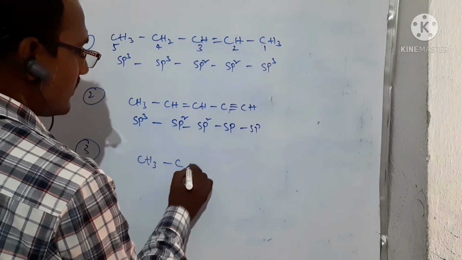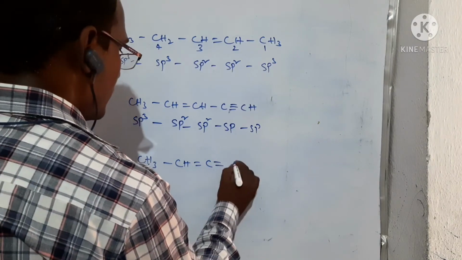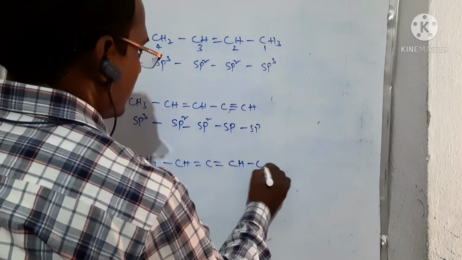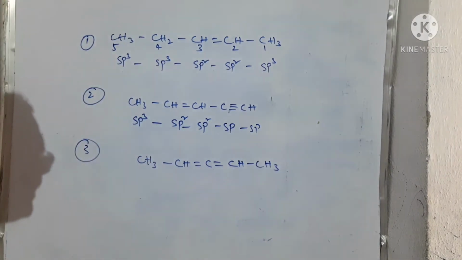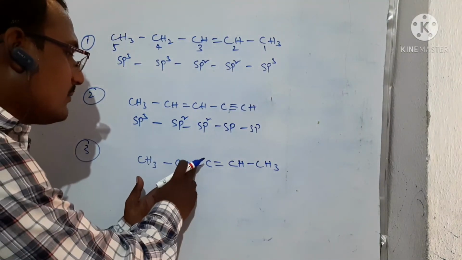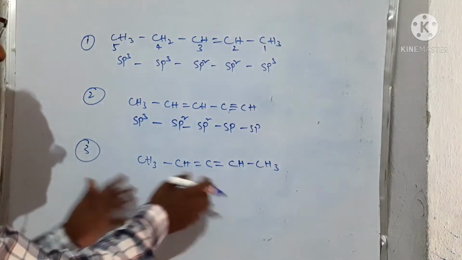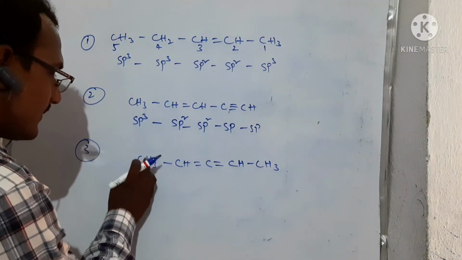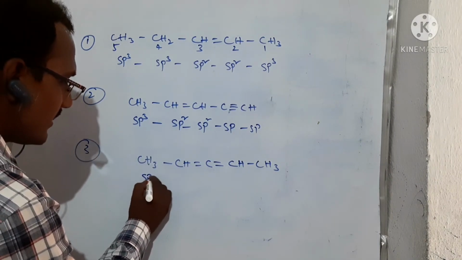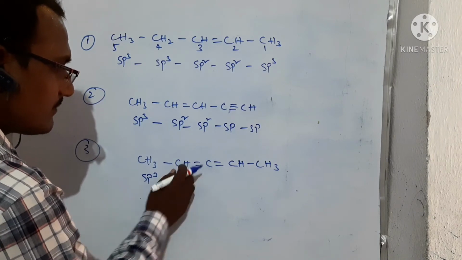CH3, bond, CH, double bond, C, double bond, CH, bond, CH3. Very, very important. This is a very, very important example. Generally, we think that here 1 pi bond is there, that means this is sp2, right? But this is not sp2. See once again, all are H's here, so these are sigma bonds, so sp3.